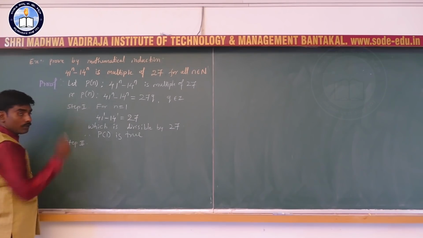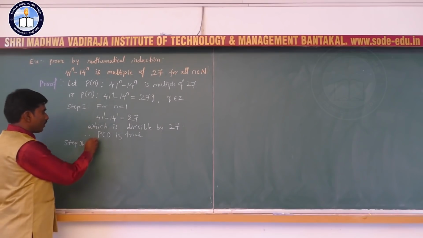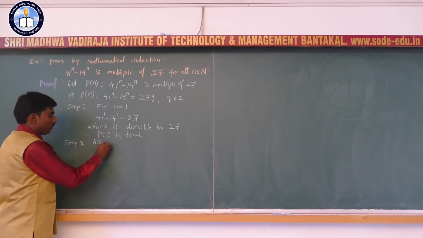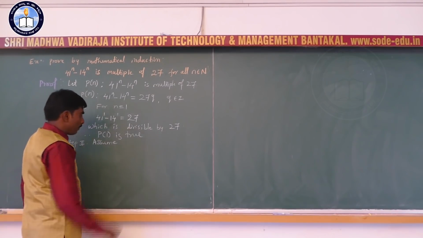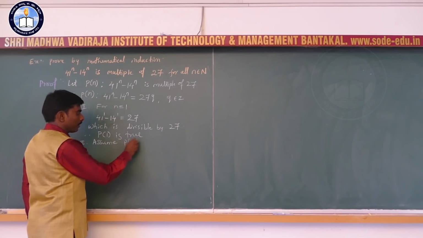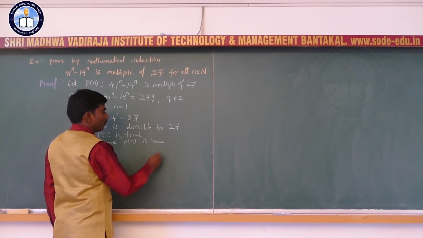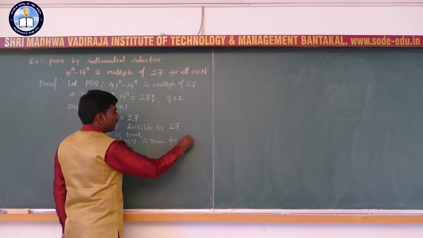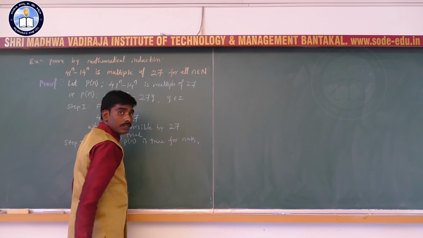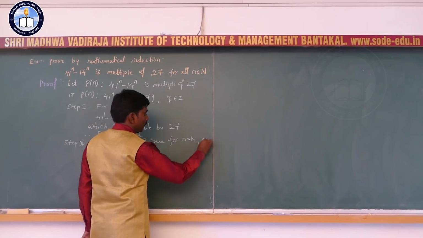Next step, step 2. Here we are going to make the assumption step. Assume P of n is true for n equal to k, where k is a positive integer or any natural number.